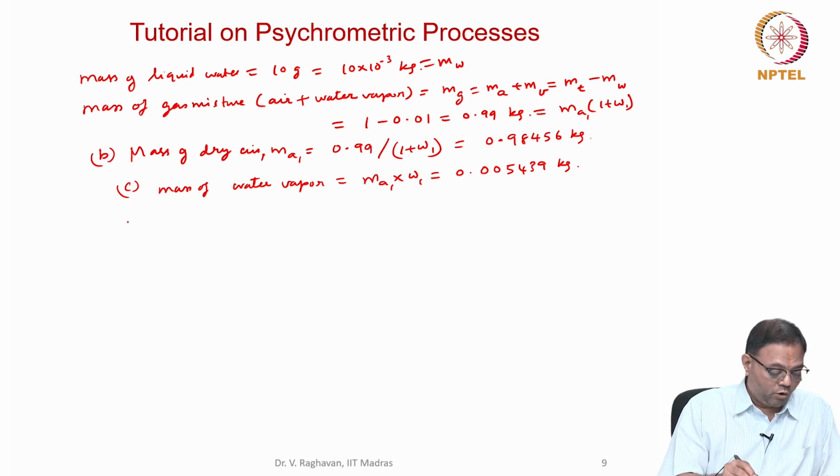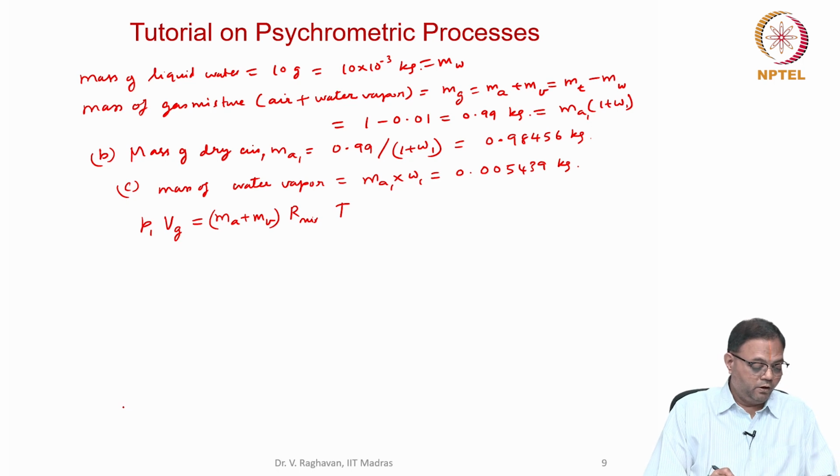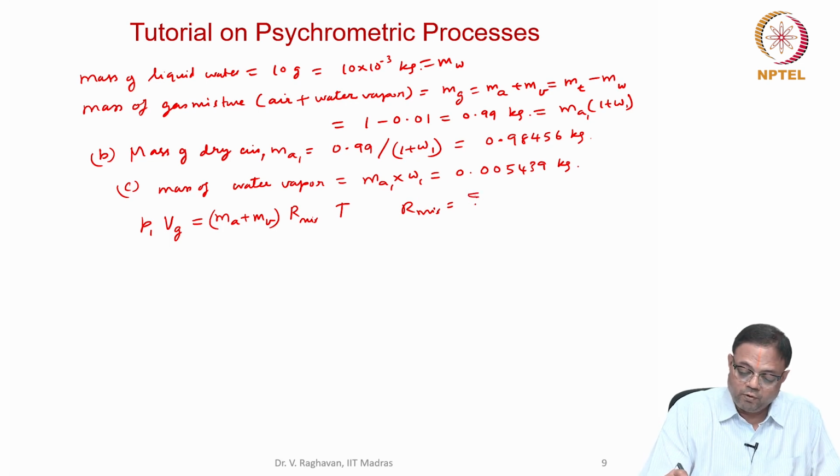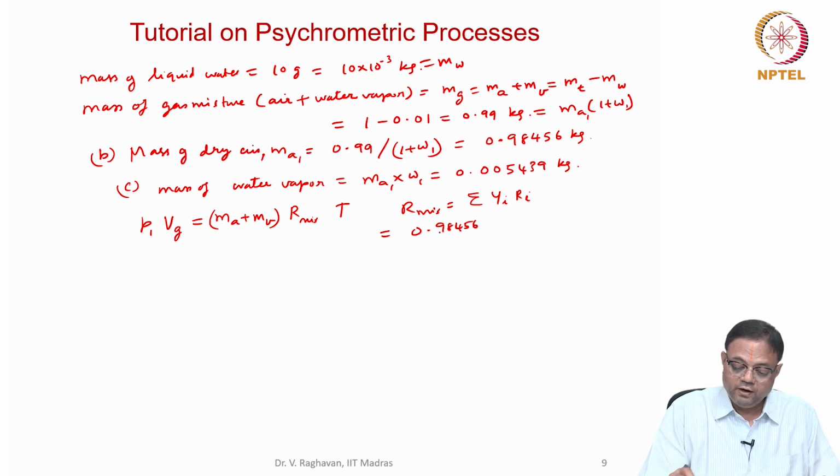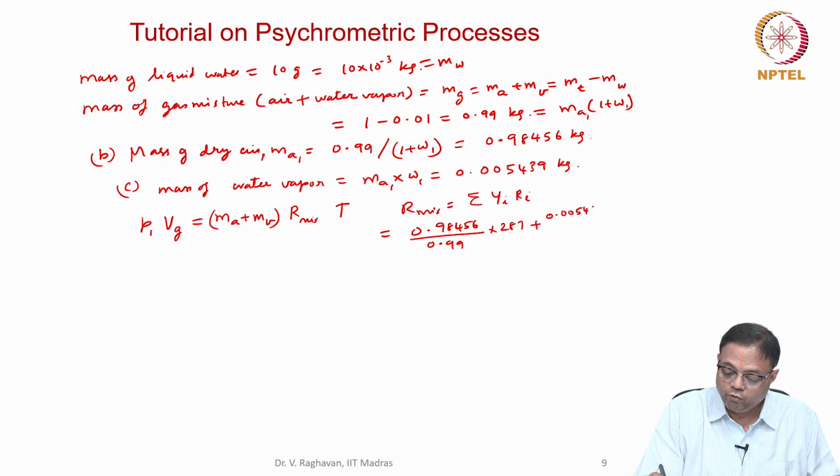Now we have to calculate the volume. For that I use the ideal gas mixture: P1 into Vg equal to Ma plus Mv into R mixture into T. Now R mixture is calculated as the sum of Yi Ri, which is equal to 0.98456, the mass of the dry air, divided by the total mass 0.99, that is the mass fraction, into 287 for air, plus 0.005439 divided by 0.99 into its R, which is 8314 divided by the molecular weight 18, the universal gas constant divided by this.